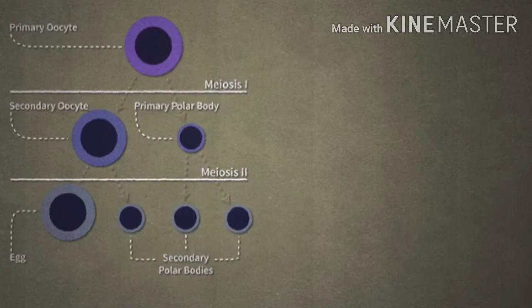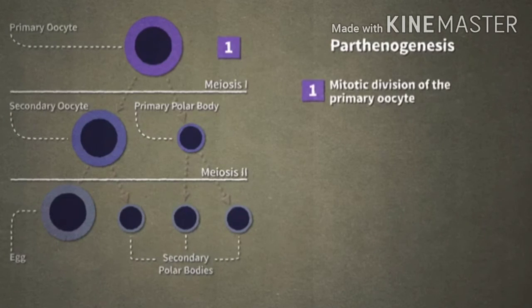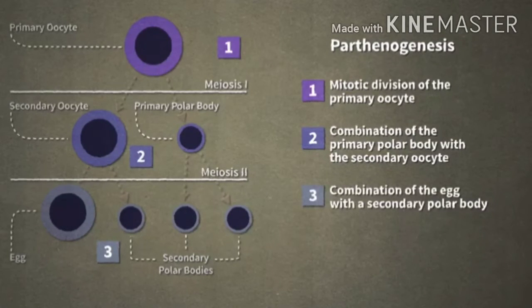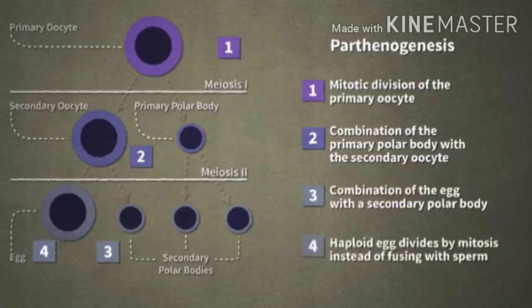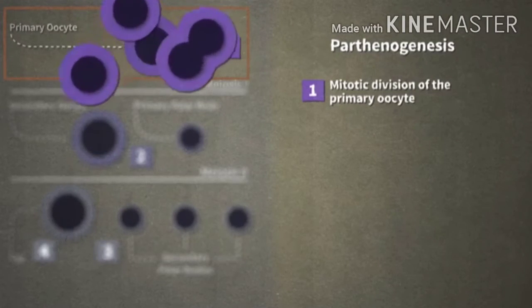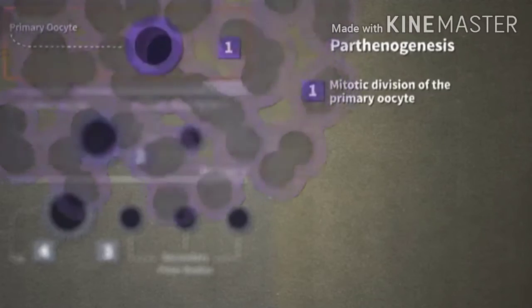We will now discuss 4 ways that this process can be altered to produce parthenogenetic offspring. Mitotic division of the primary oocyte, combination of the primary polar body with the secondary oocyte, combination of the egg with the secondary polar body. The haploid egg divides by mitosis instead of fusing with sperm. Imagine that a female reproduces by parthenogenesis without undergoing meiosis, as primary oocytes develop directly into offspring by mitosis instead.